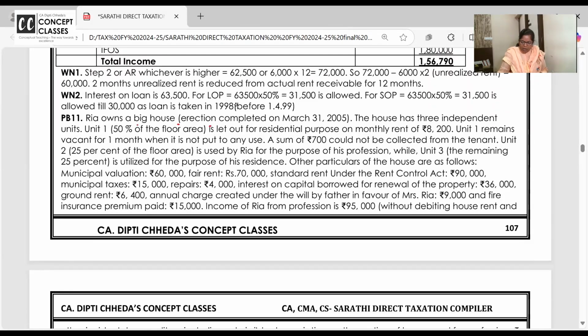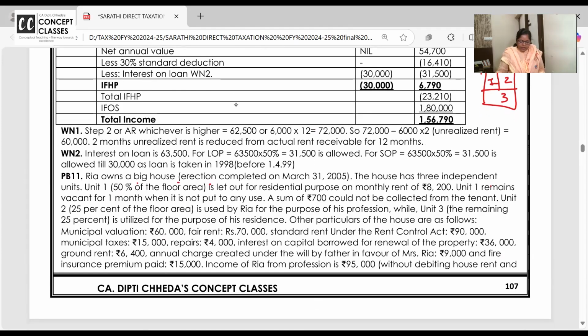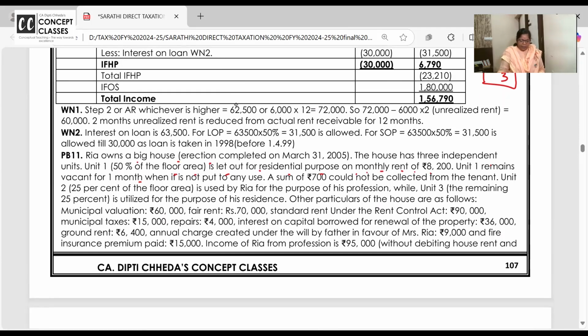Ria owns a big house. House has 3 independent units. I hope you're getting it when I've drawn this diagram, this is my unit 1, this is unit 3. Can you make units out of this, right? So unit 1, 50% is let out on residential purpose on monthly rent. Unit 1 remains vacant for 1 month. When it is not put to use, a sum of 700 could not be collected from the tenant.